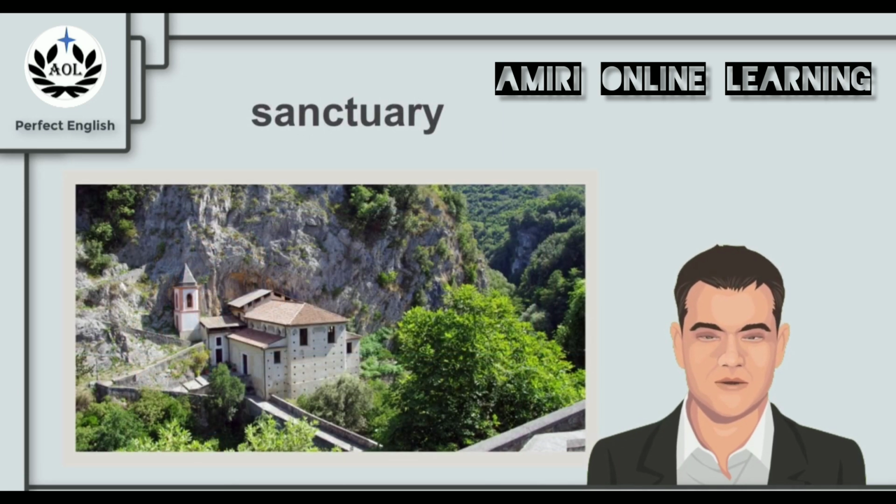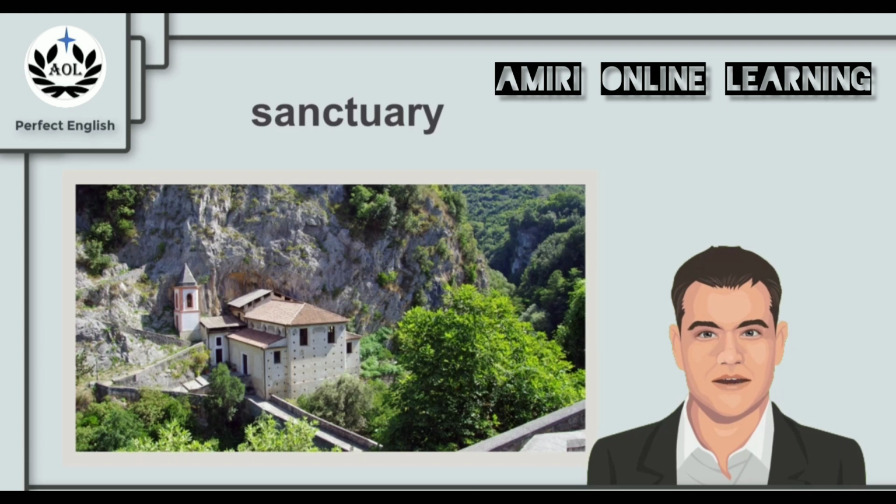Now you look at this picture, we can see this house in the middle of nowhere, in a valley or somewhere away from everything. Now this is the perfect place you might want to go to forget about everything around you. And you can feel safe in that place. It doesn't mean that you are a wanted person or whatever, but it means that it is a place for peace of mind and safety, maybe.